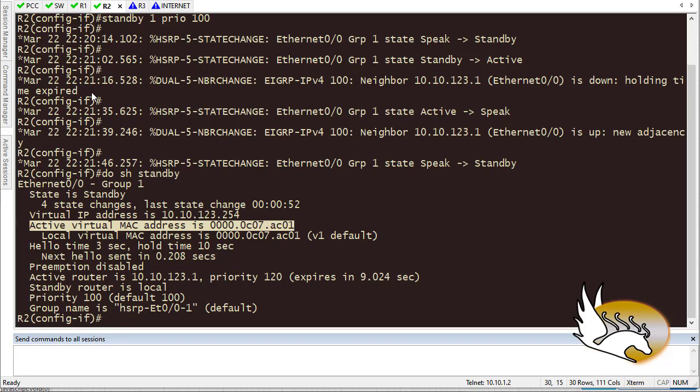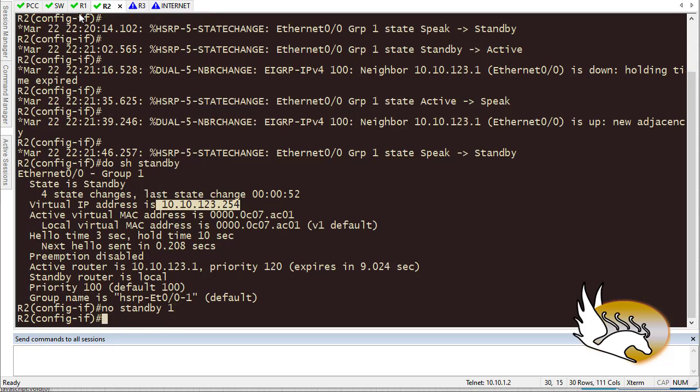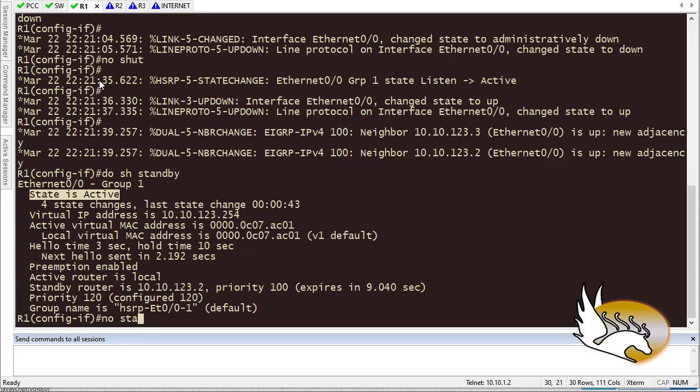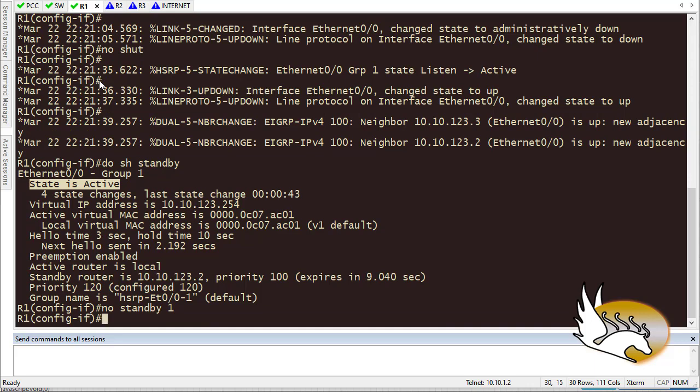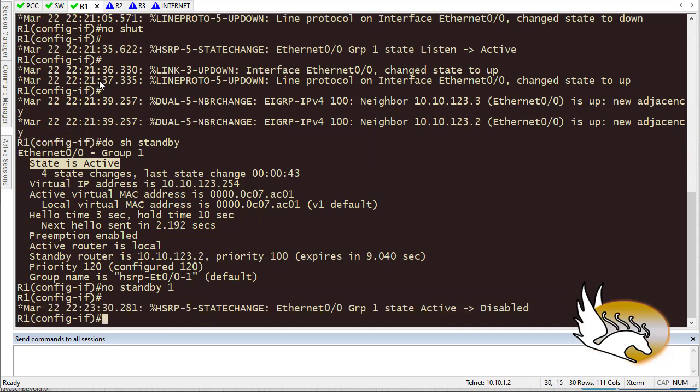So as soon as the device starts ARPing, it is going to receive this virtual MAC address, and this is for all the routers, not just for router 1. Exactly like the IP address that we have here. This is for all the routers. Okay, let's disable this. So I'm going to type no standby 1 on both of the routers. No standby 1. Now I'm going to enable VRRP.